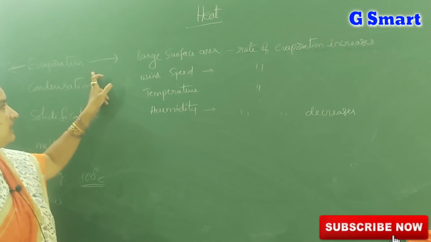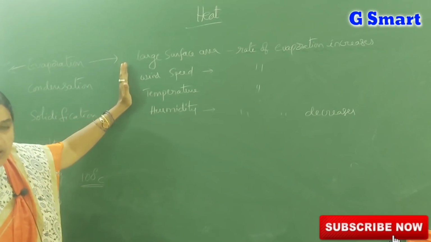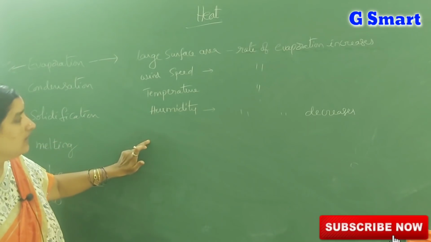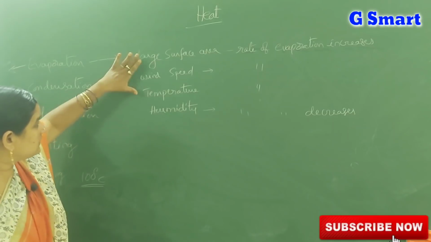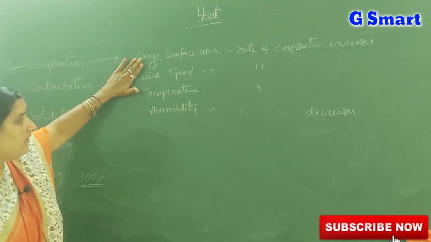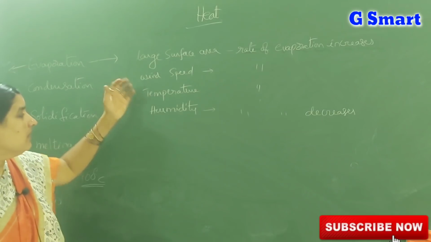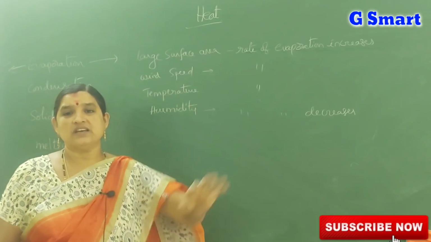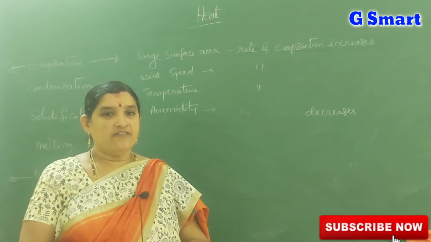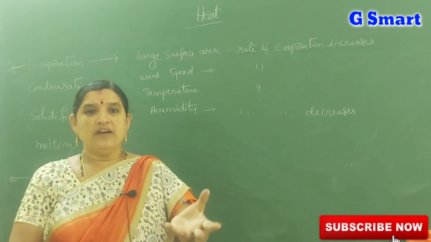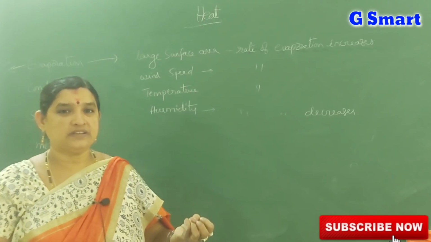So the factors affecting the rate of evaporation are large surface area, wind speed, temperature and humidity. Large surface area, wind speed and temperature increase the rate of evaporation, but humidity decreases it. When the atmosphere has less humidity, evaporation takes place more. When it has more humidity, evaporation takes place less.